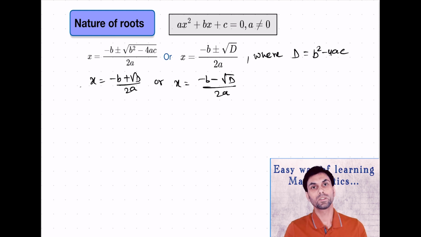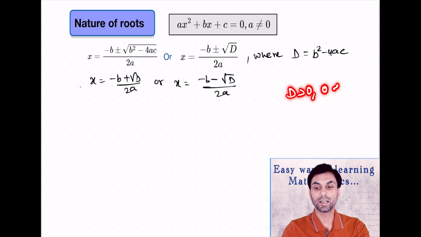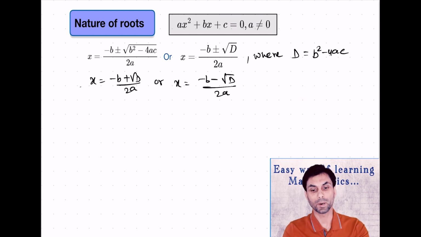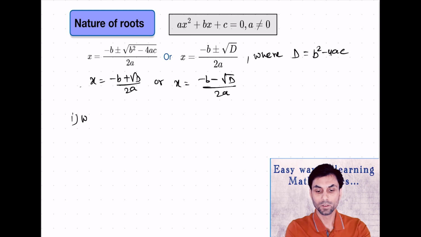Now when we talk about the nature of these two roots, then we can discuss whether they are real, and if they are real, then whether they are equal or they are unequal, and if they are not real, then what it is. And it all depends on the value of D, as D lies within the square root. So the value of D can be positive, 0, or it can be negative. So we will discuss it into three parts. That is, first, when D is greater than 0.